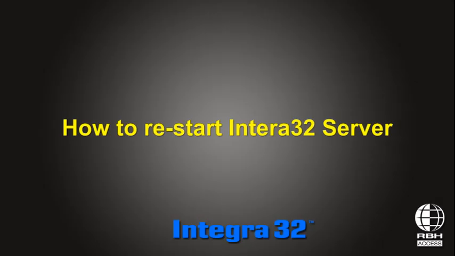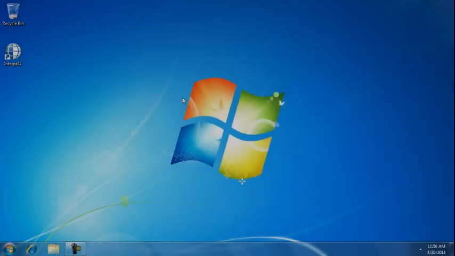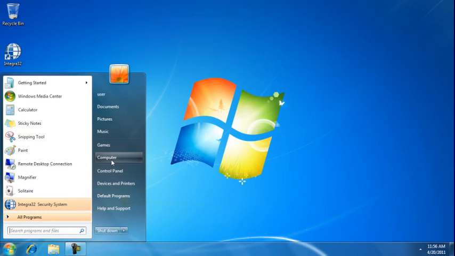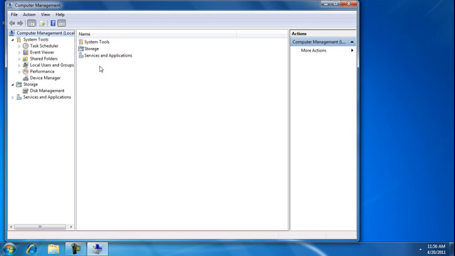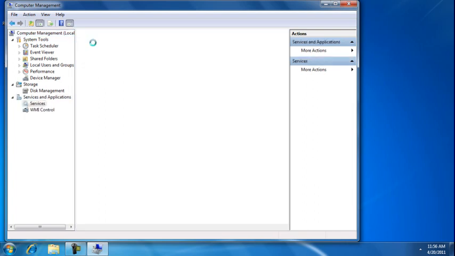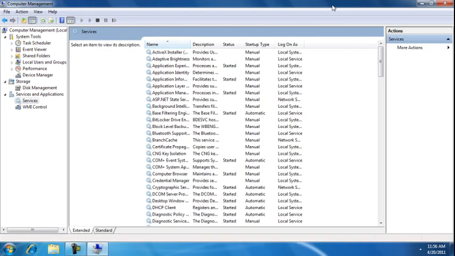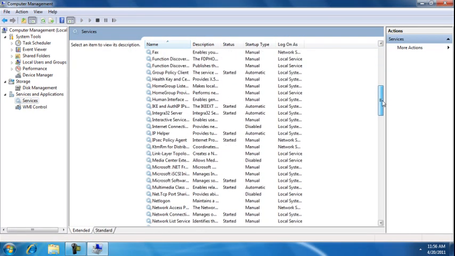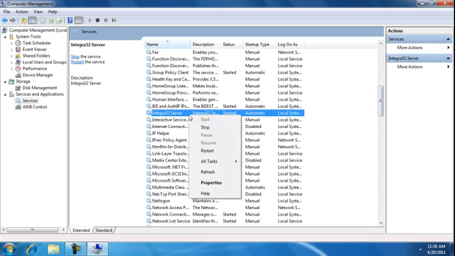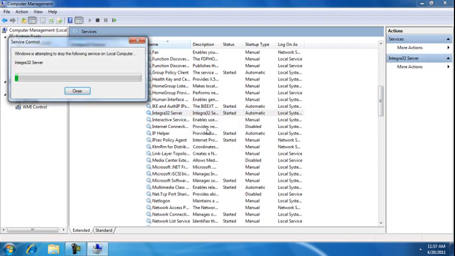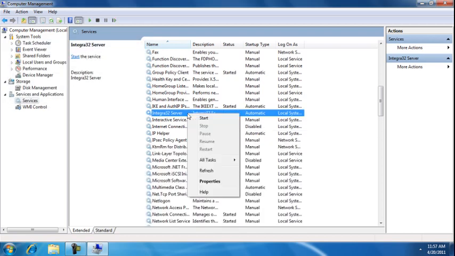For troubleshooting or installation purposes, you might be required to restart your Integra32 communication server. To do so, click on Start, right-click on Computer, select Manage. In the open screen, select Services and Applications and then Services. Integra32 server will be listed alphabetically in a list. Please right-click on it and select Stop. After a few seconds, right-click again and select Start.